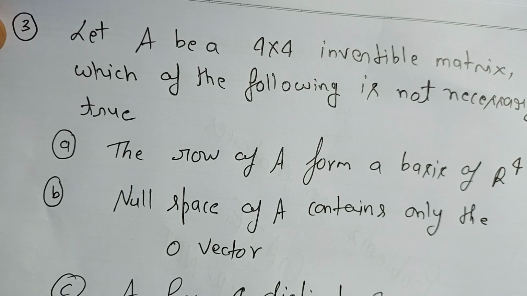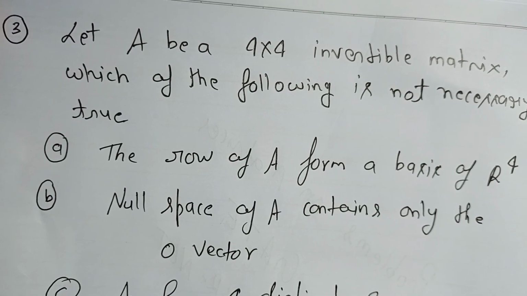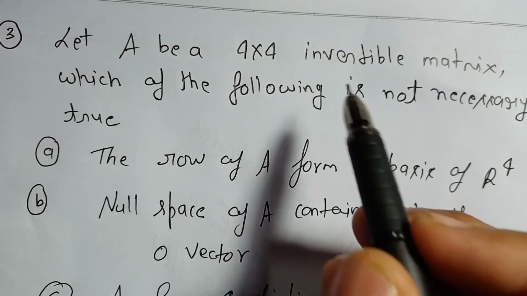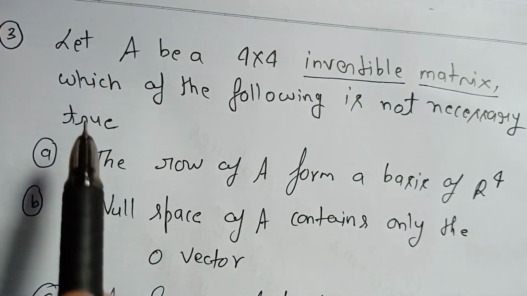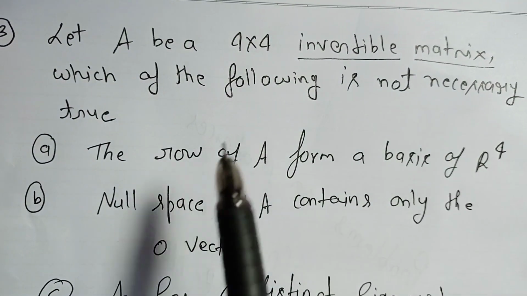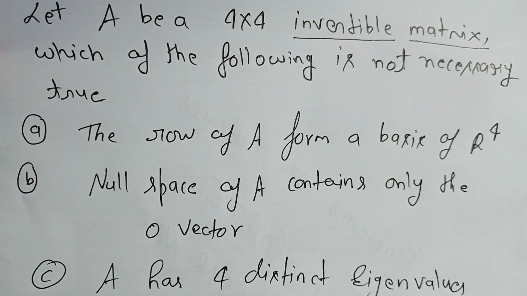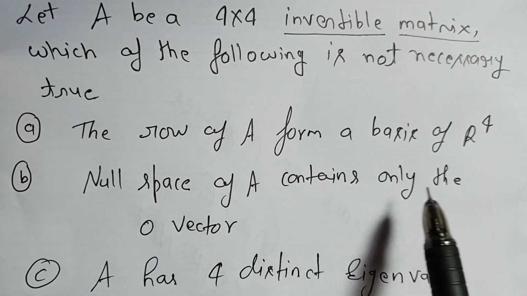Now I came with the third problem. Let A be a 4 cross 4 invertible matrix. Invertible matrix means non-singular matrix, the inverse exists, fine. So which of the following is not necessarily true? Okay, so the first one: the rows of A form a basis of R4.